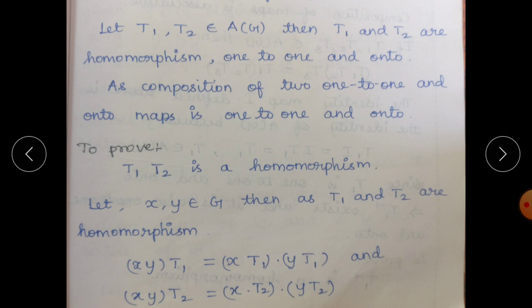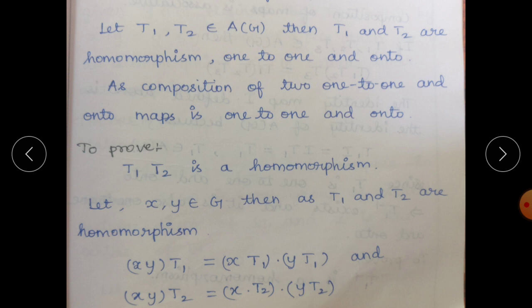The first one is the closure property. Closure property means you have to take two elements from A(G) such that the composition map T1 star T2 belongs to A(G). Then only can we say the closure property is satisfied. So here we take T1, T2 belongs to A(G). We have to show that T1T2 belongs to A(G), which means T1T2 should be a homomorphism, one to one and onto. Then only can we finally say the closure property is satisfied.